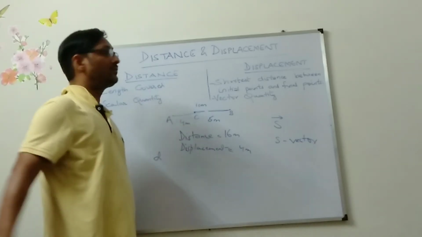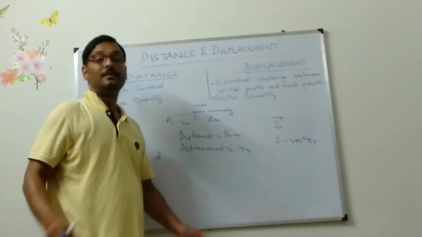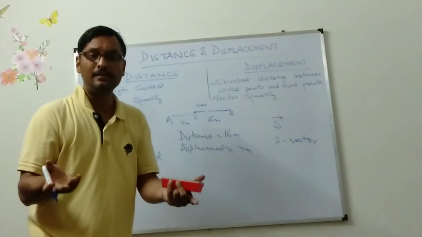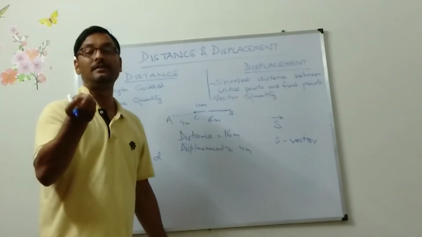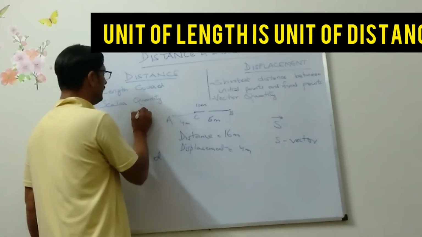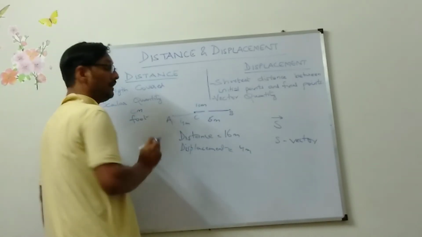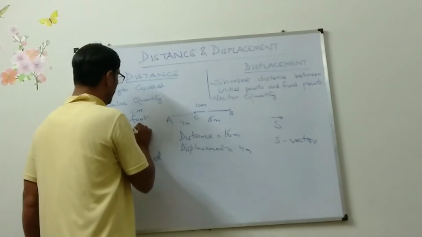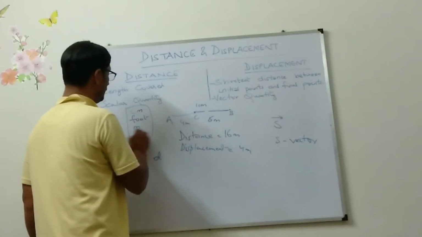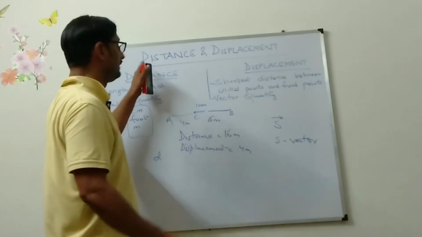What is the unit of distance and what is the unit of displacement? Distance is nothing but length. And what is the unit of length in CGS system? Centimeter. FPS system, foot. SI system, meter. This is the unit of distance.